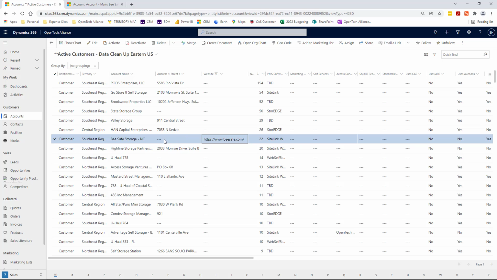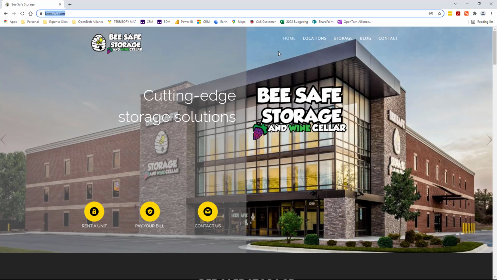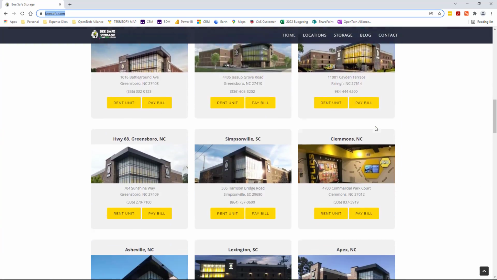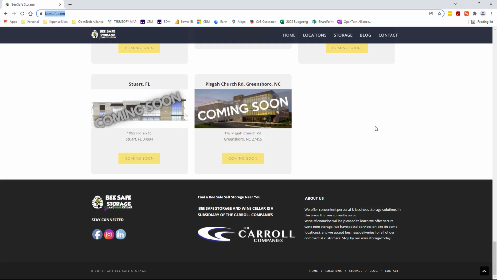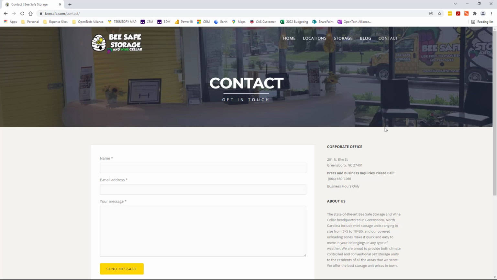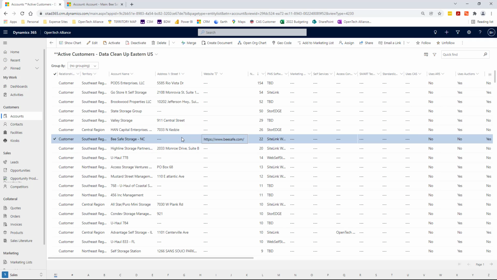The other thing I notice is there's no street address here. So I'm going to go back and see if I can find the headquarters street address, because there are lots of different facilities. I'm going to go to the very bottom and see if they actually have a headquarters address. Location, storage, blog, contact. I really can't find something. Another place I would look would be Contact, the Contact Us form. And look what it has right over here for me: the corporate office. I'm going to copy that and put that address right here.